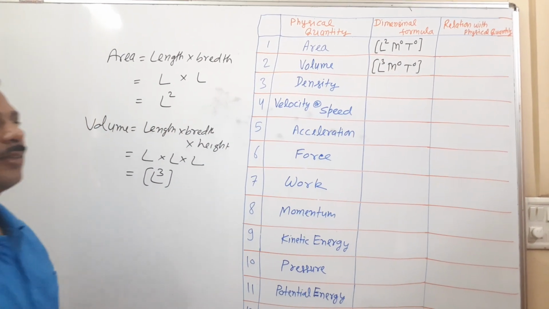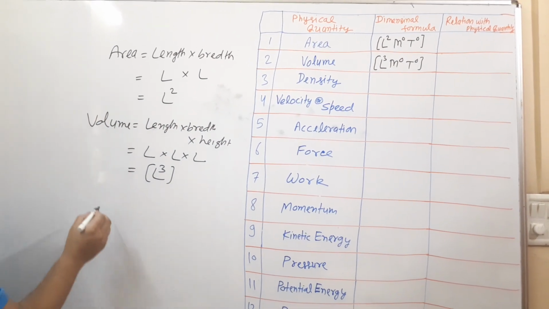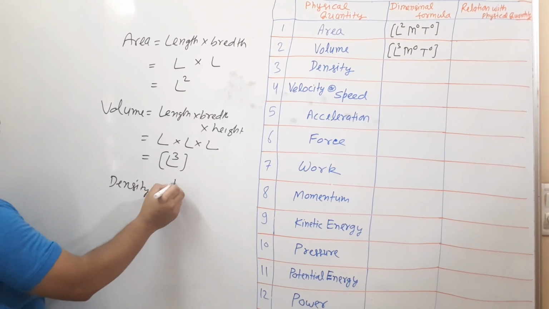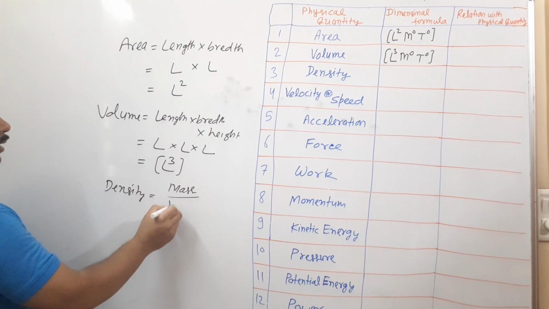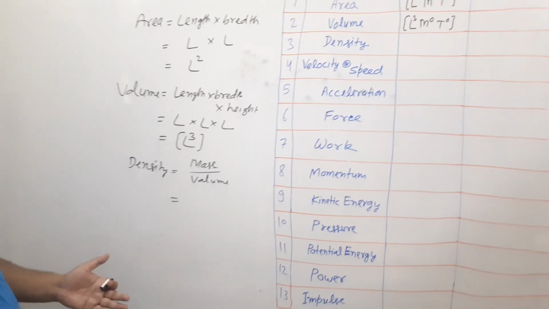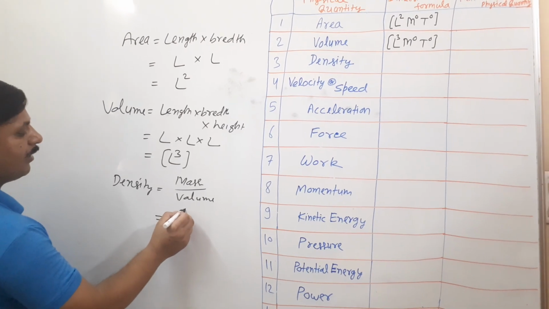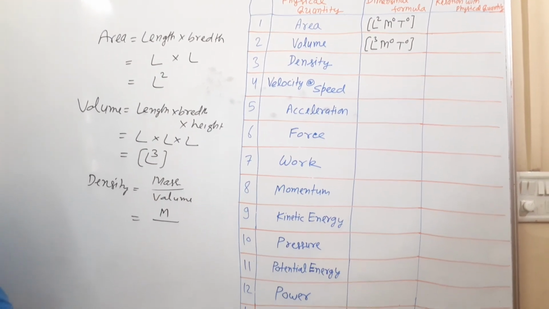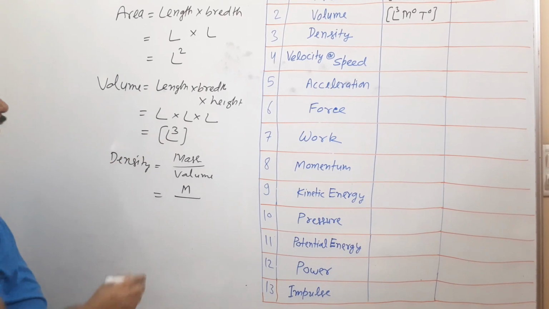In the same way, if we go for the density, what is density? Density is mass upon volume. Mass is a fundamental quantity, in dimensional analysis it is represented by M, and volume I have found here, L cube.